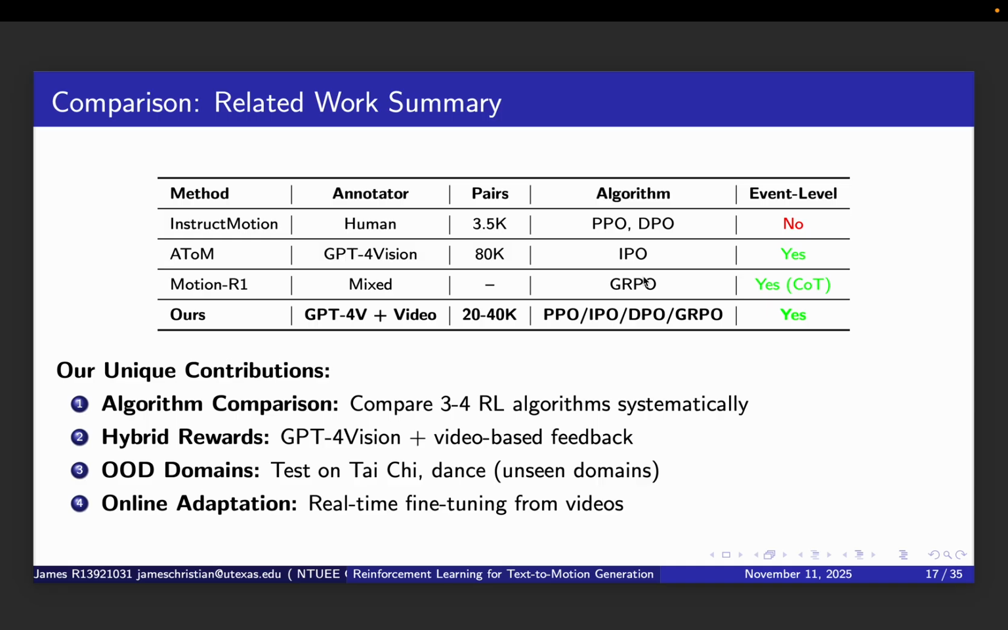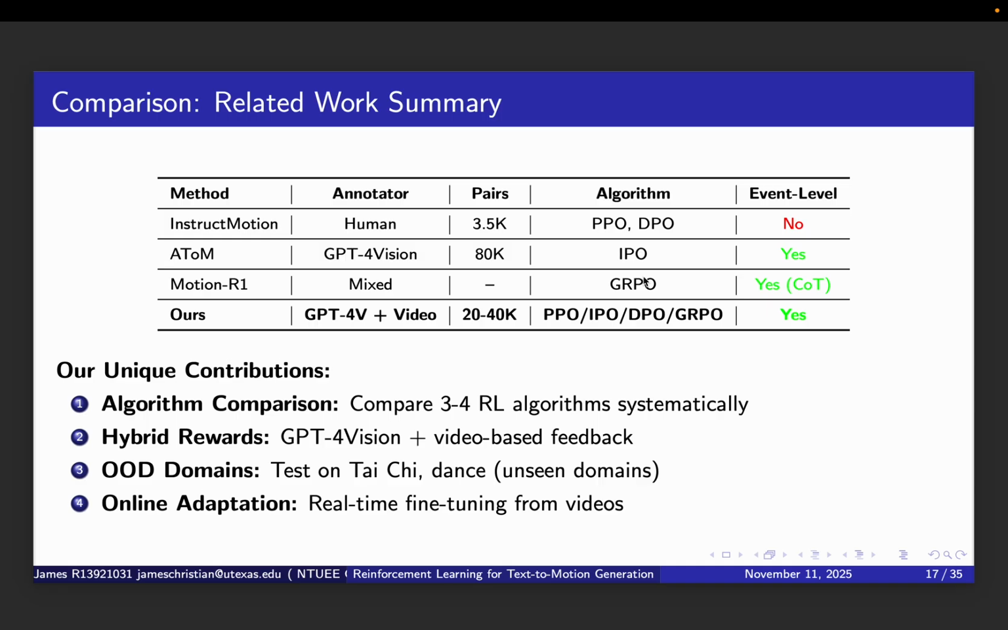Our planned approach combines the best of all three, where we will use both GPT-4 vision and video-based feedback for annotation. We will target 20,000 to 40,000 preference pairs, substantial but achievable. Critically, we will compare all four RL algorithms: PPO, IPO, DPO, and possibly GRPO, and the dataset will include event level evaluation. Our unique contributions are fourfold.